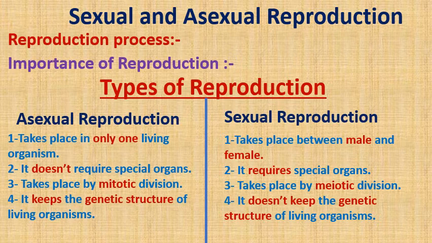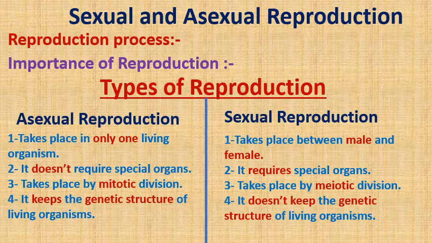Again, sexual reproduction doesn't keep the genetic structure. So in sexual reproduction, we don't produce identical individuals which have the same genetic structure. We don't keep the genetic structure of living organisms. Due to what? Due to the crossing over phenomenon that takes place at the end of prophase in meiotic division.